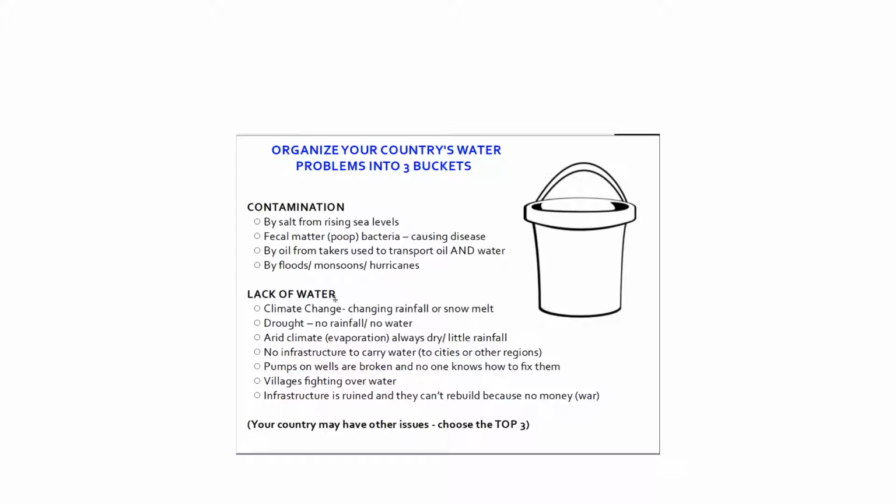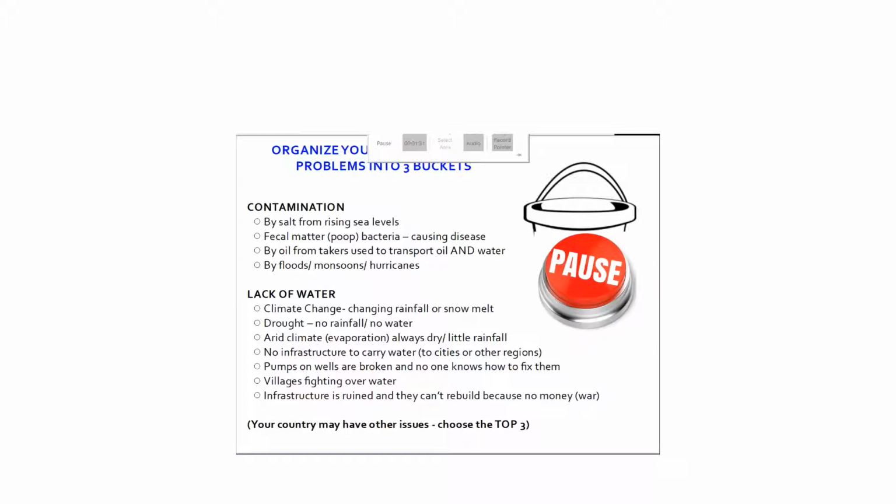Maybe your problems are lack of water, like climate change or drought, or the pumps and wells are broken. Your countries may have other issues. I want you right now to choose the top 3 issues and to organize them into separate buckets with your whole group. So I'm going to ask you to pause right now and go ahead and do that.